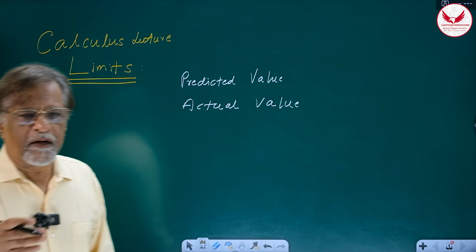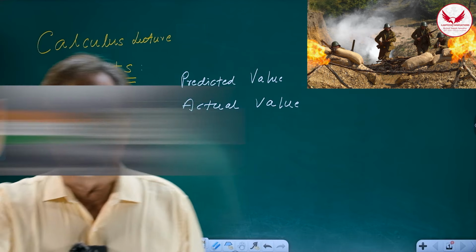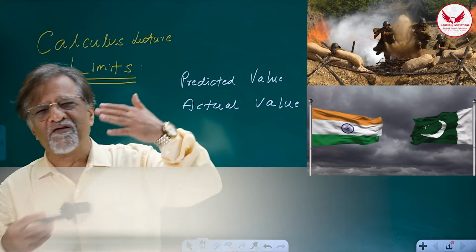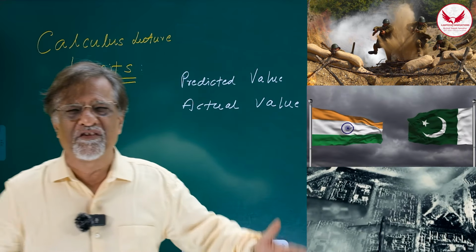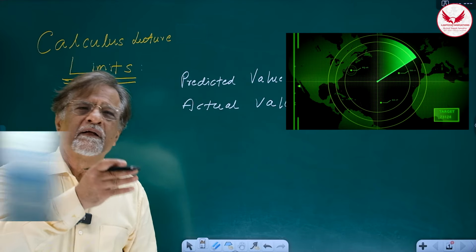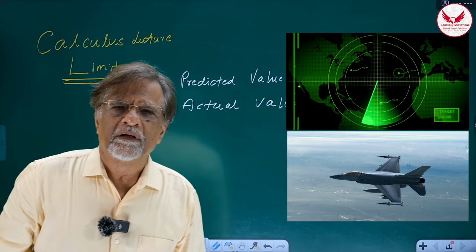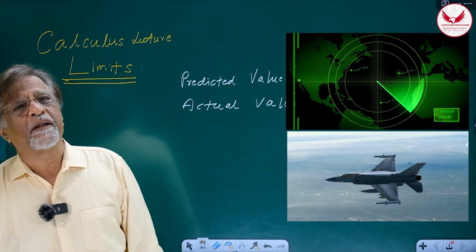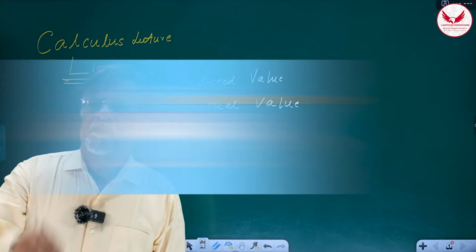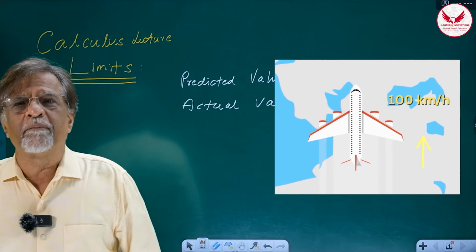Let me give you another interesting example of these two things. There's a war going on between India and Pakistan. Let us imagine all those aeroplanes flying very high, making a lot of noise. And there is a radar, and there is a radar operator who's watching the Pakistani airplanes attacking us. He suddenly realizes that there is one particular aircraft which is traveling at the speed of, let us say, 100 kilometers per hour for the last 40 minutes.